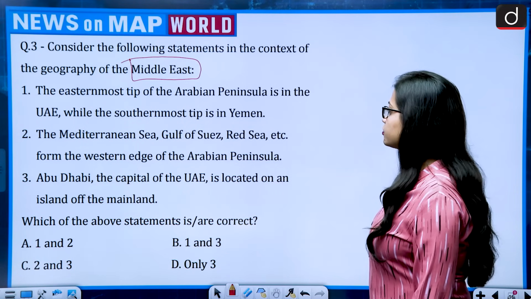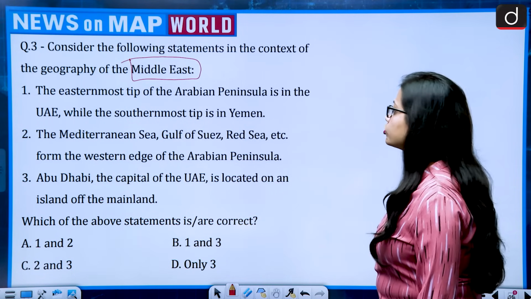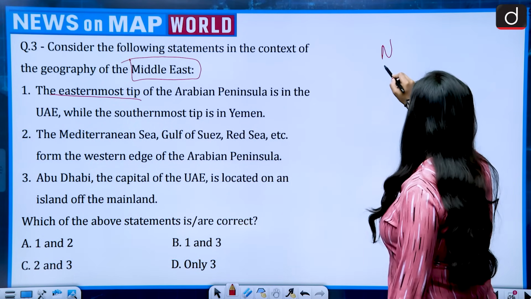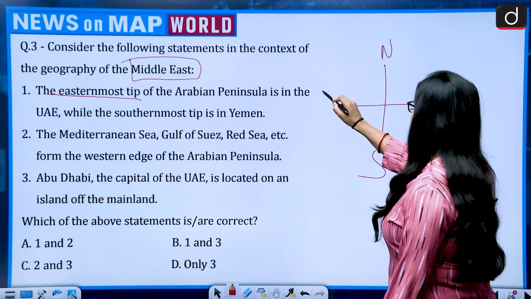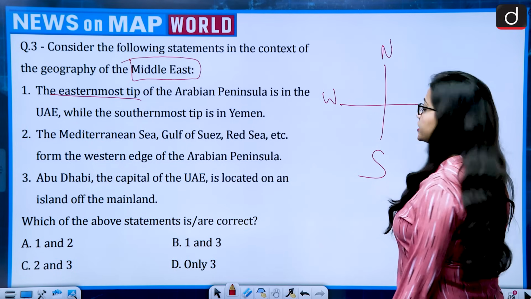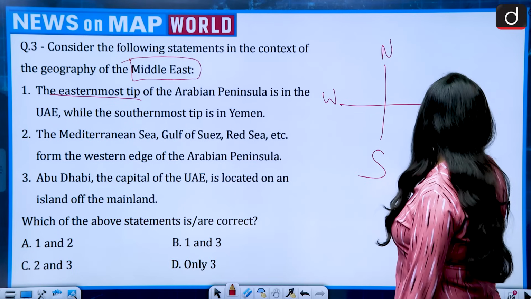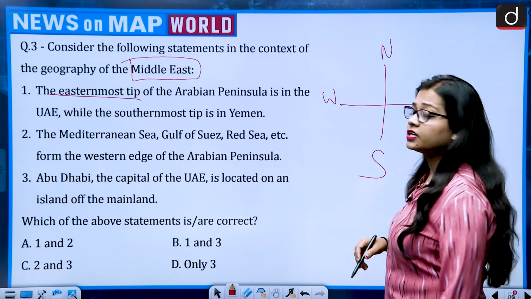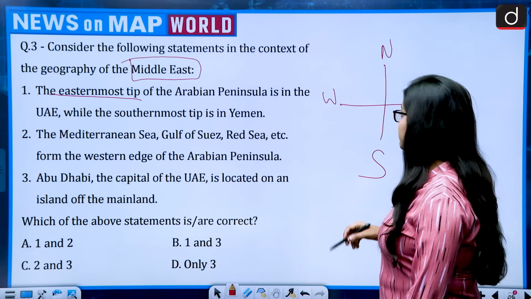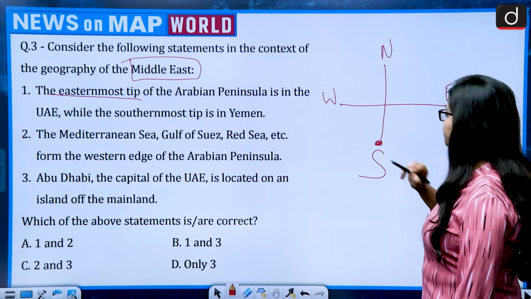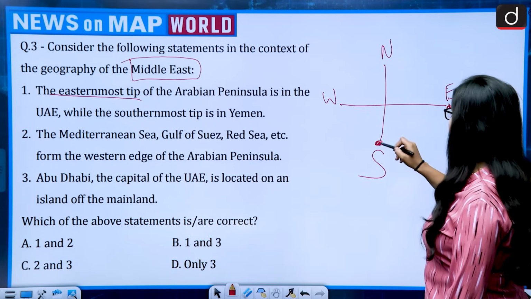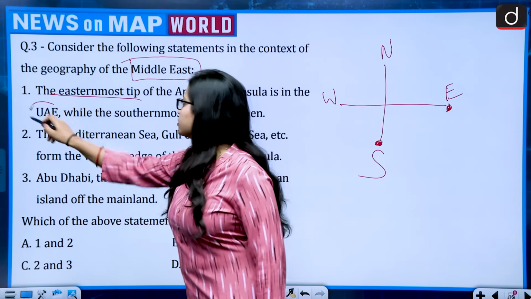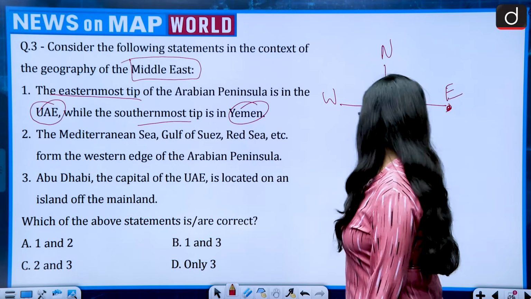There are three statements. First, the easternmost tip. So first let's see the locations. This is north, this is south, this is west, and this is east. It is talking about the easternmost tip. The statement says the easternmost tip of the Arabian Peninsula is in the UAE, and the southernmost tip is in Yemen. So we have to talk about the easternmost and the southernmost. So easternmost UAE, southernmost Yemen.